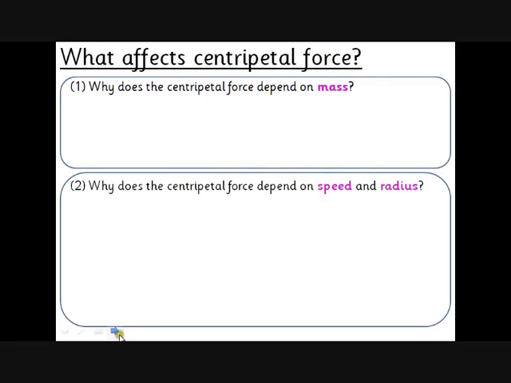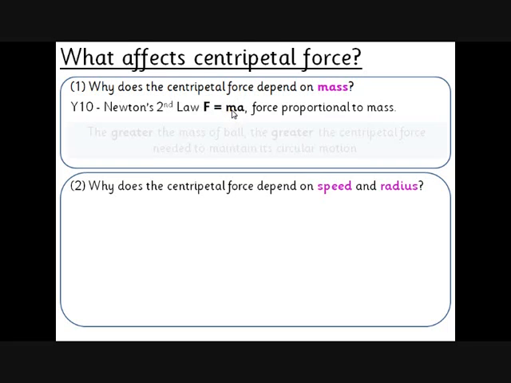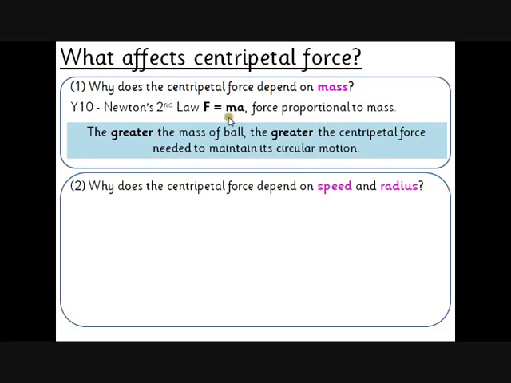If we just look at the theory, why does the centripetal force depend on mass? Well, if you remember from Newton's second law, force is proportional to mass. So if we increase the mass, then we would increase the force. So the greater the mass of whatever is going in circular motion, here I've got a ball being flung around on a string like we did in lesson, the greater the mass of the ball, the greater the centripetal force. That's quite a simple relationship there.